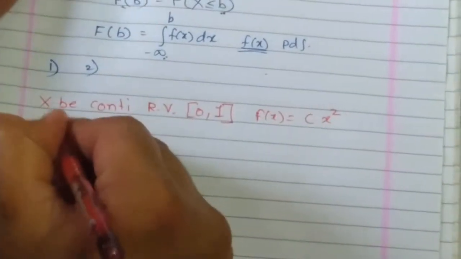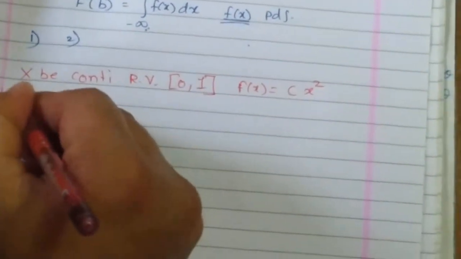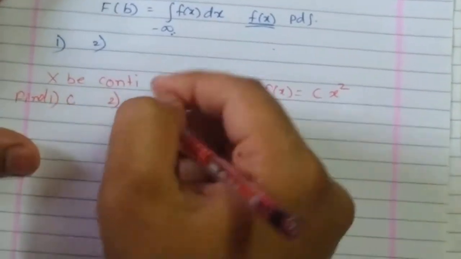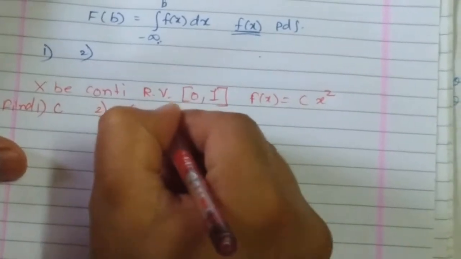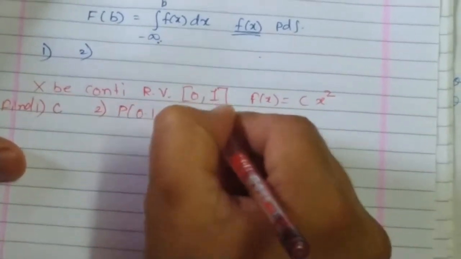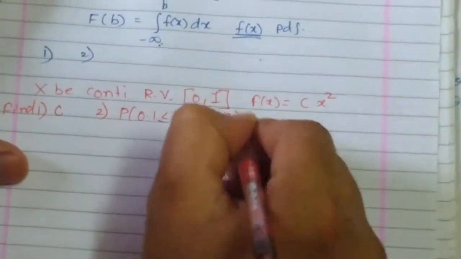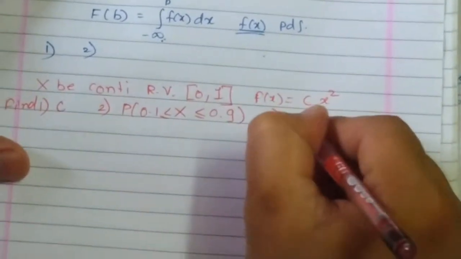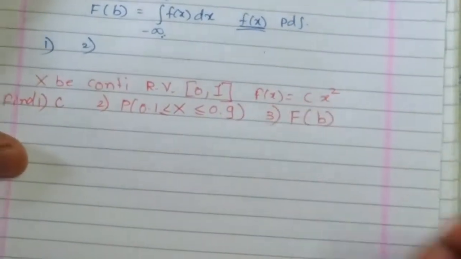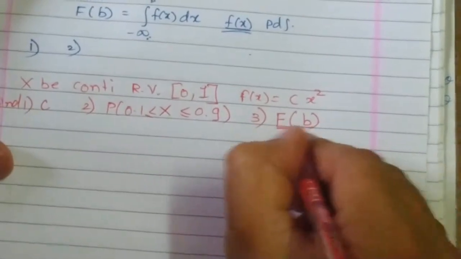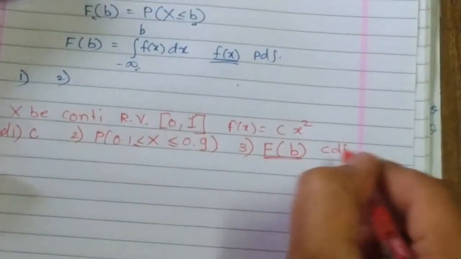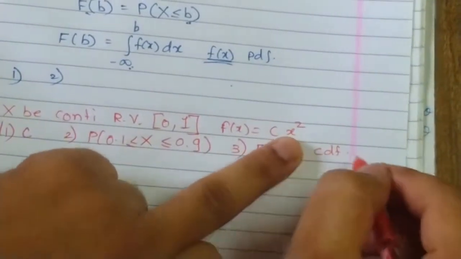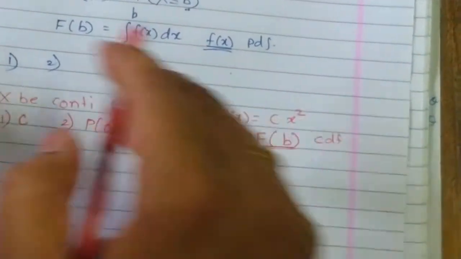So find, number 1, the value of c; number 2, the probability of 0.1 less than or equal to x less than or equal to 0.9; and third, find F of b. When I say F of b, it means we have to find the cumulative distribution function. Sometimes, instead of F of b, they will specify: find the cumulative distribution function.